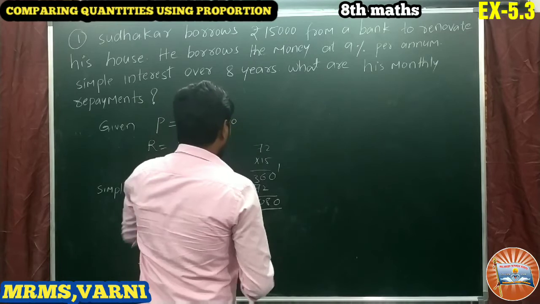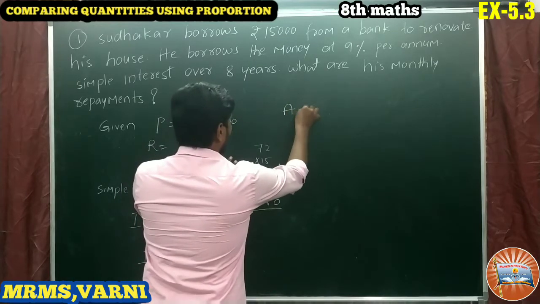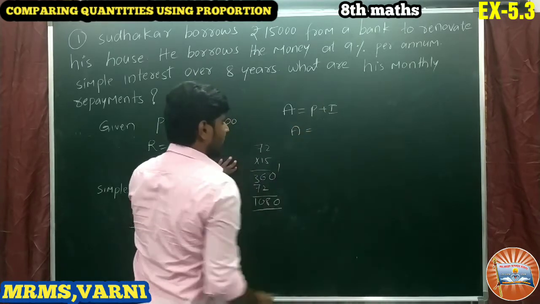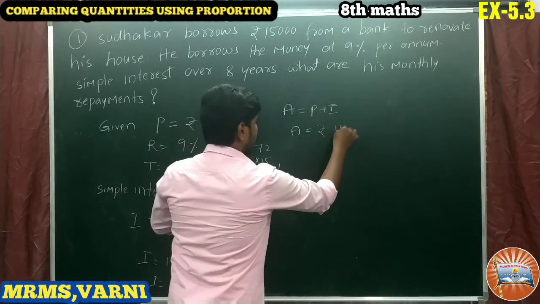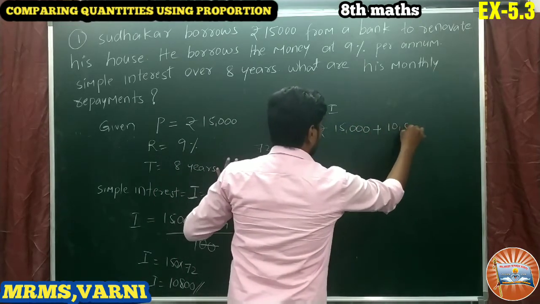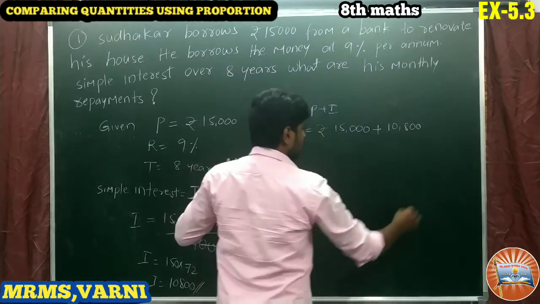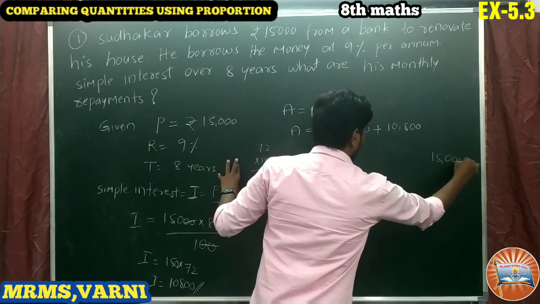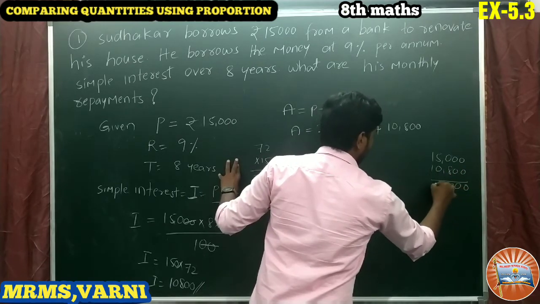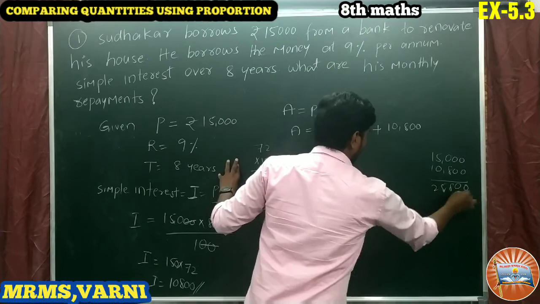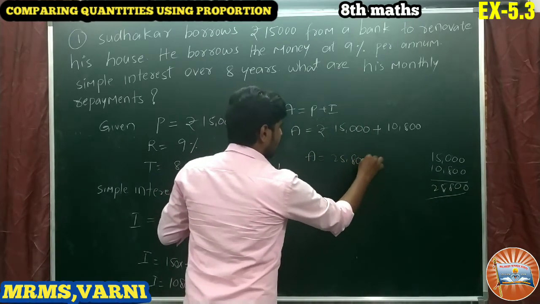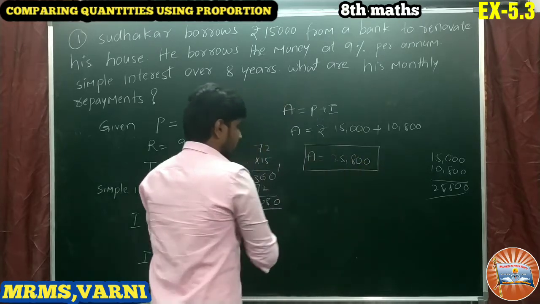So what is the total amount? Total amount is equals to P plus I. So A is equals to P value rupees 15,000 plus I value 10,800. What is the total amount? 15,000 plus 10,800, 25,800. Okay, so amount is equals to 25,800, the total amount after 8 years.